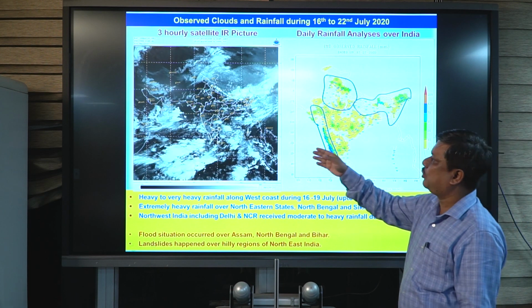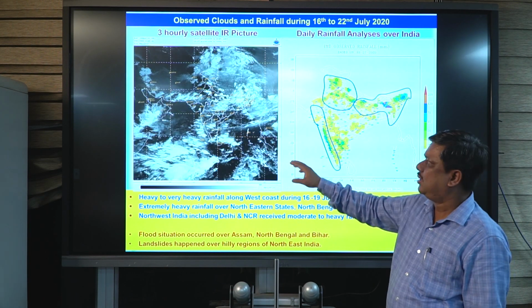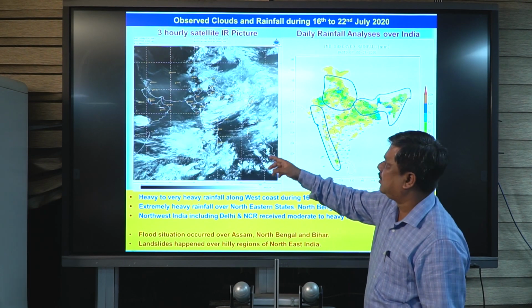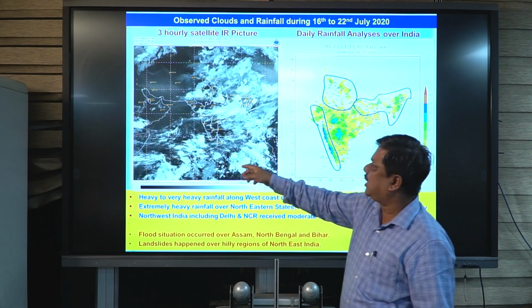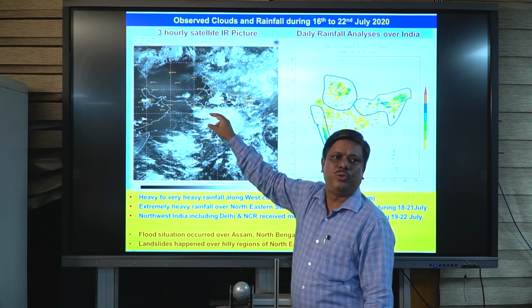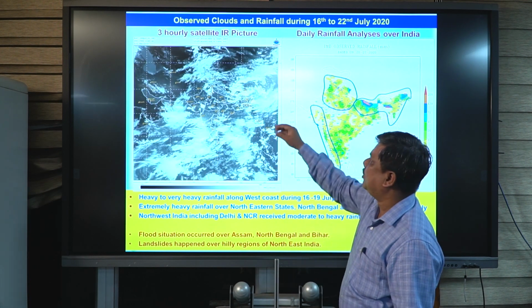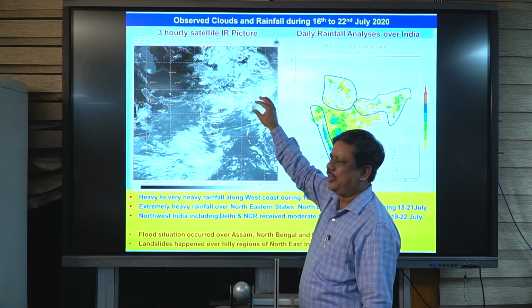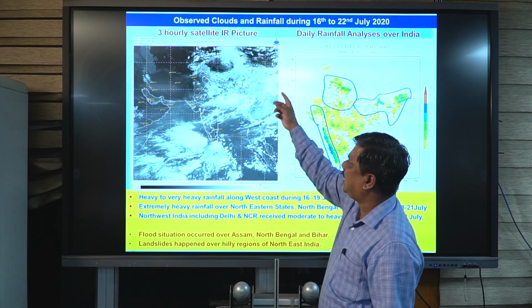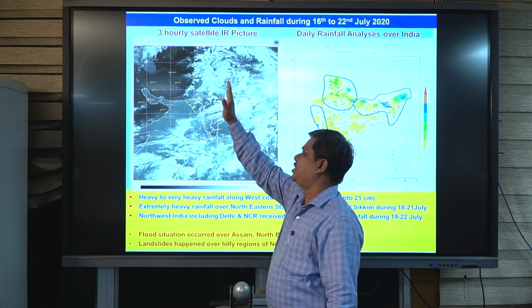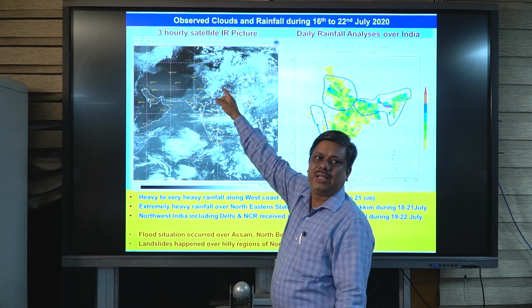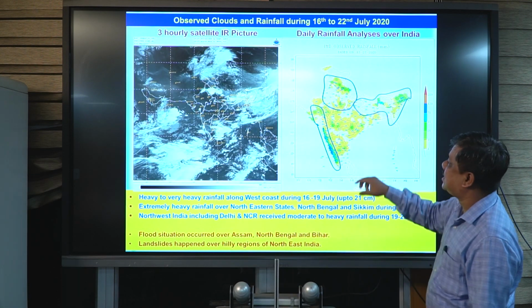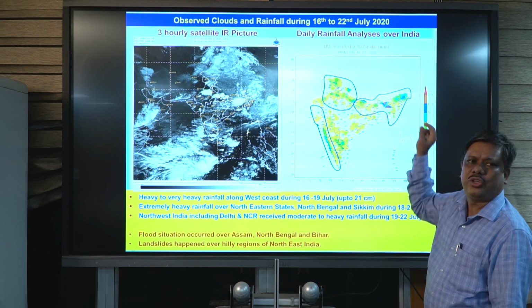Here we can see the observed situation. This is the satellite animation. In the beginning of the week we can see clouds hovering over the Western Ghats, and then most of the clouds are over the northeast states of India. When the western disturbance came over India, we can see clouding taking place over northwest India, and in the same way we can see three different prominent zones of rainfall.